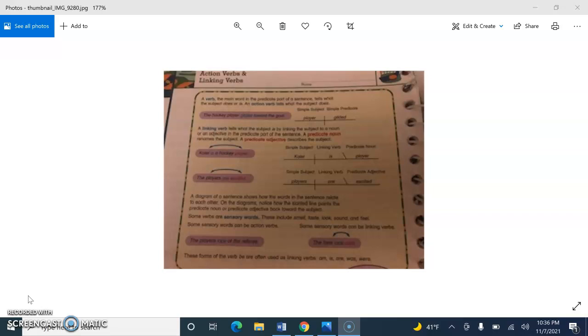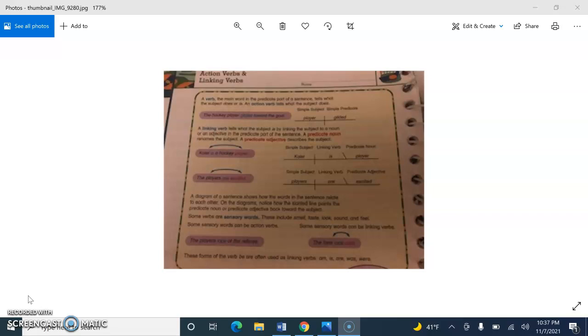All right, number 9. Any foul causes a penalty for that team. So what do we have? We have the verb is causes. That's an action verb. It's not part of our linking verb list. So who or what causes? Foul is the subject of the sentence. So underline foul once, underline causes twice. And when you look down at your diagram, it should be foul in the subject line and causes in the verb line.